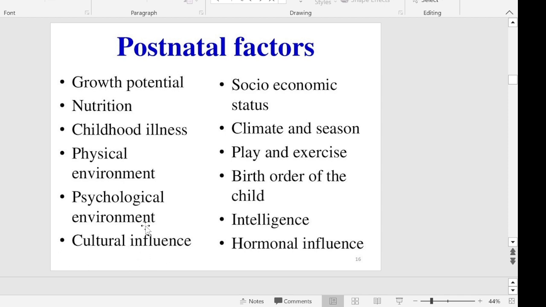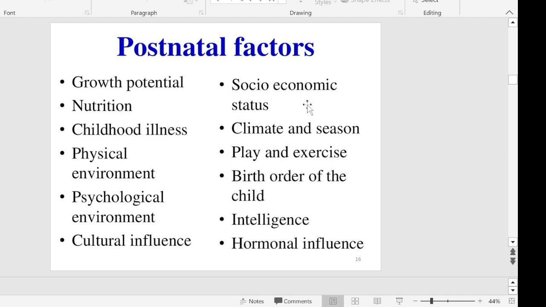And cultural influences, definitely cultural influences affect the growth and development of the baby. And socioeconomic status, then climate and season, play and exercises, birth order of the child, intelligence and hormonal influence. These are the important factors that influence growth and development of the baby.